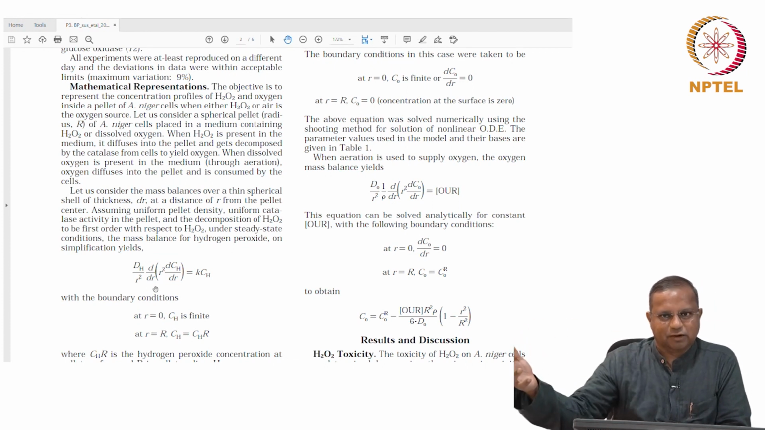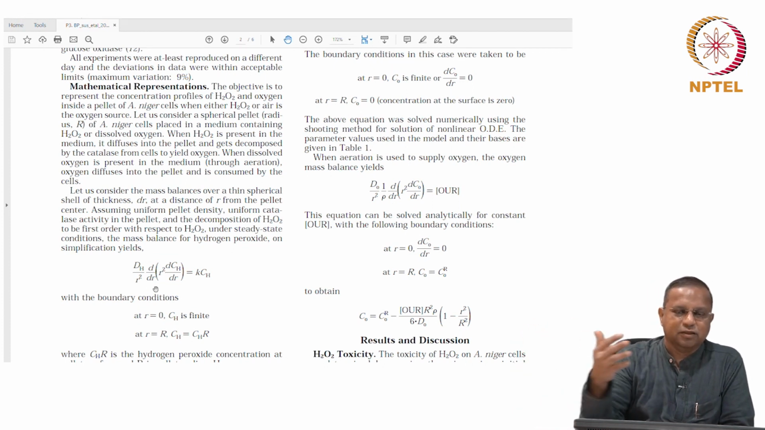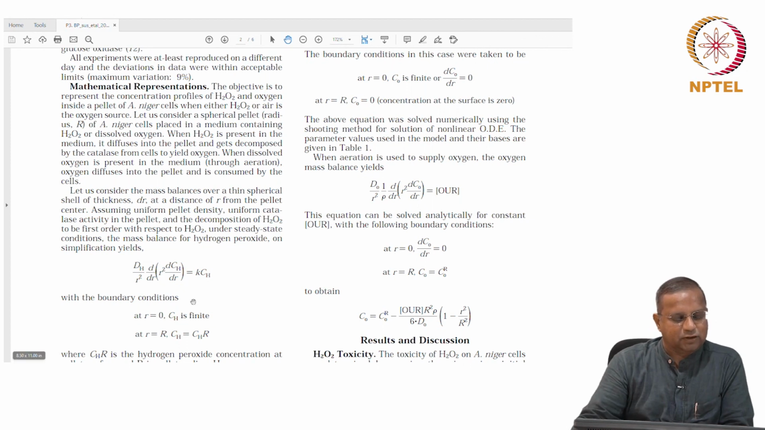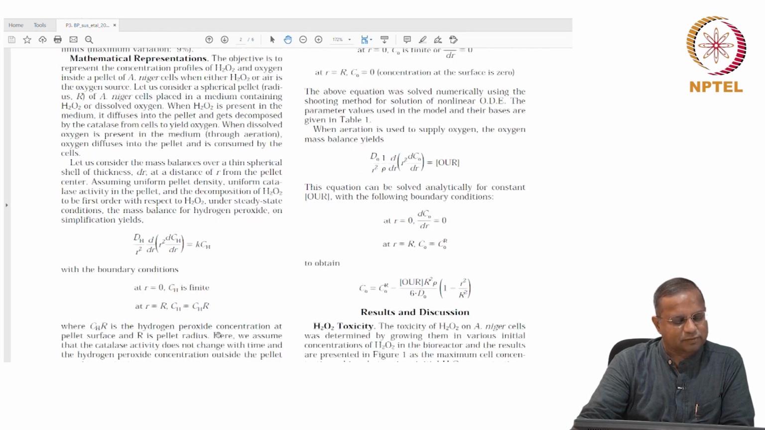In this case, minima, because the hydrogen peroxide concentration outside is higher. Therefore, it will go through a minima there, and therefore the derivative dCH/dr is going to be 0. We have already seen this, so directly applied here. And at r equals R, at the surface, the hydrogen peroxide composition is some CHR.